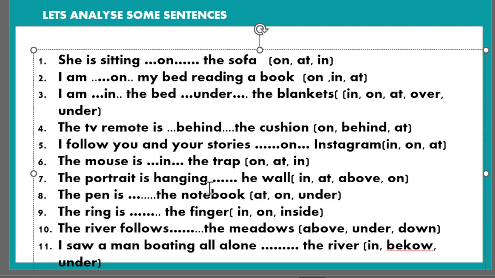Next, the portrait is hanging dash the wall. So wall is a surface. So we know that when we talk about a surface, we use the preposition of place on. The portrait is hanging on the wall.